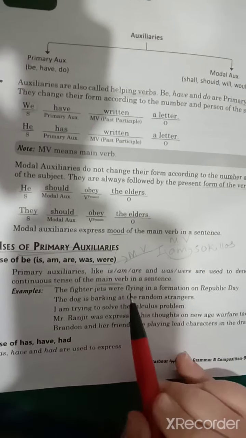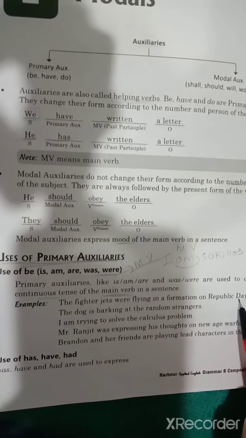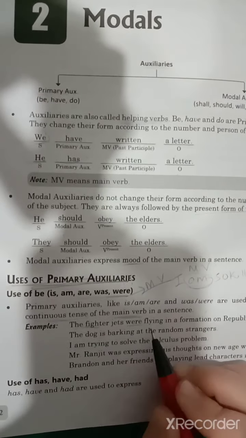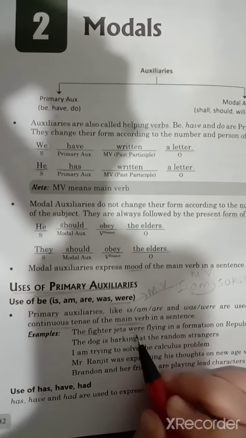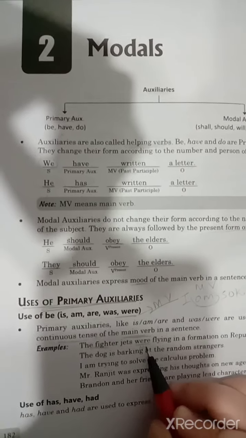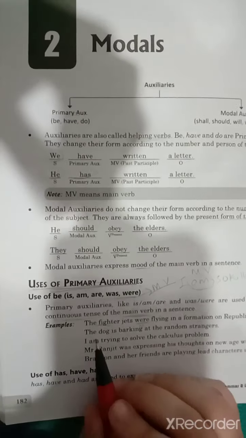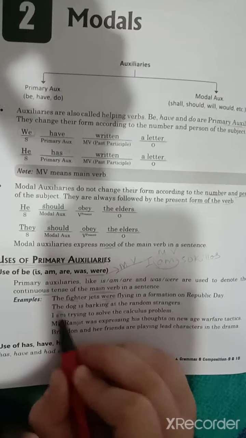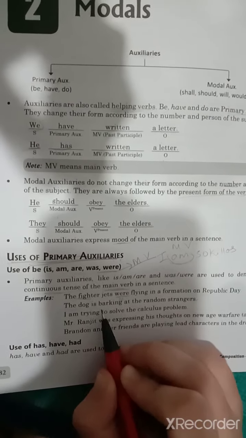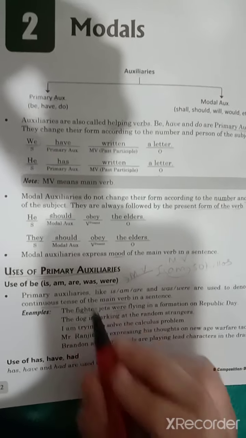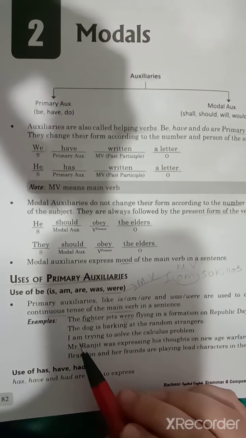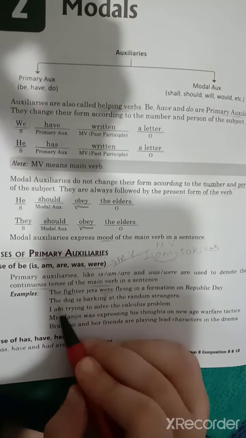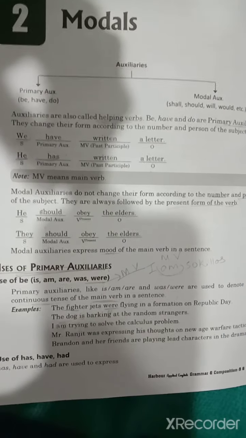The fighter jets were flying in a formation on Republic Day. So the fighter jets is the subject, and were is the primary auxiliary here. The dog is barking at the random stranger. So dog is the subject, is is the primary auxiliary. I am trying to solve the calculus problem. I am trying. Again, am is the helping verb here.